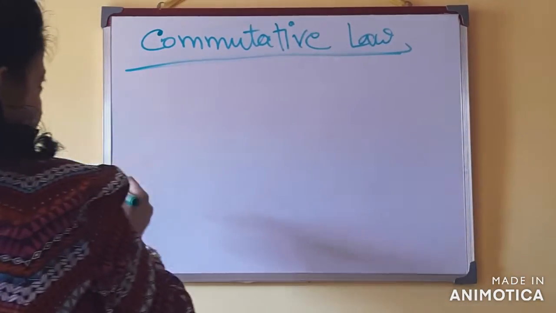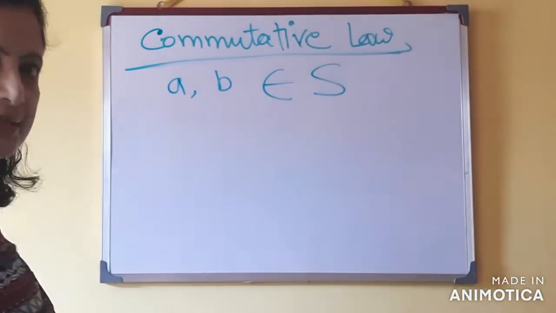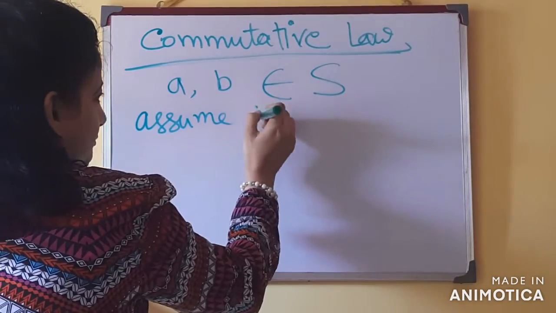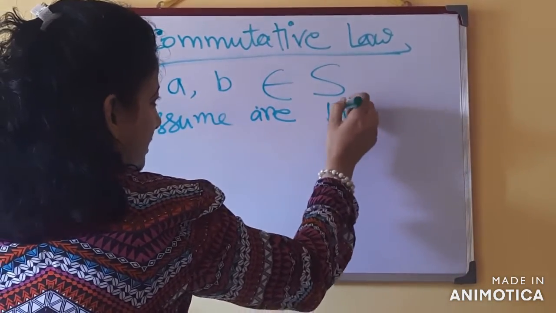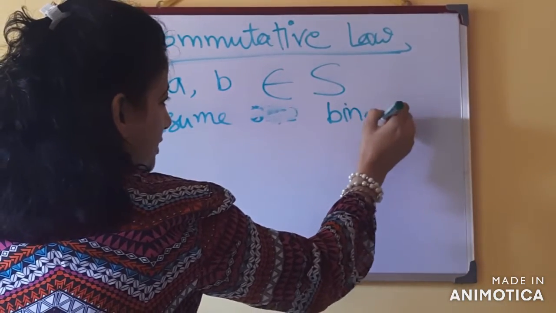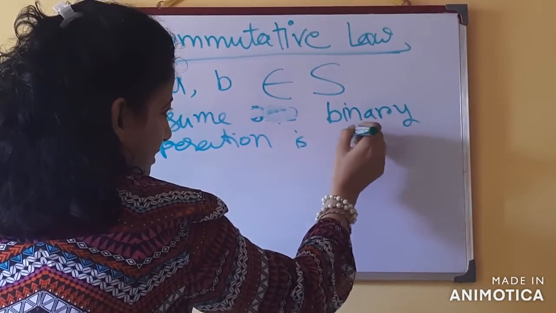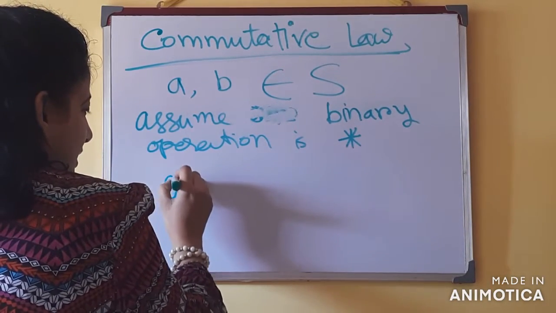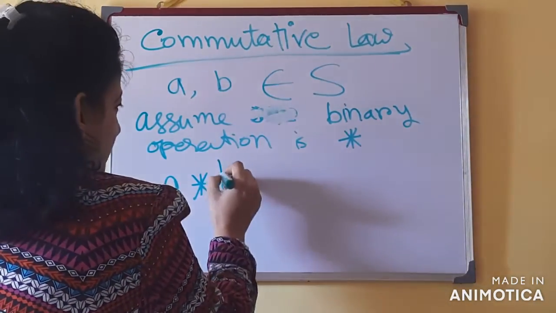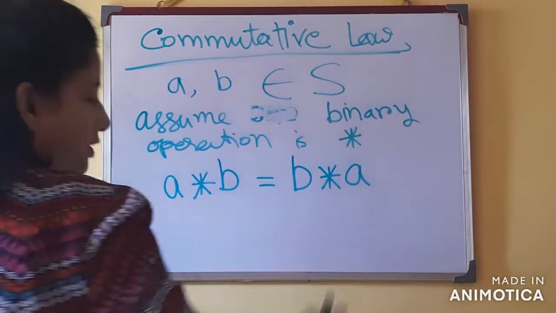Suppose A and B obviously belong to the set S, and now assuming our binary operation is denoted with the asterisk sign, in that case it will be A asterisk B is equal to B asterisk A.